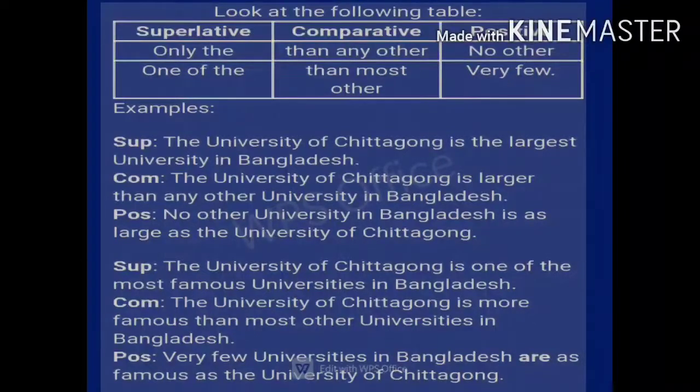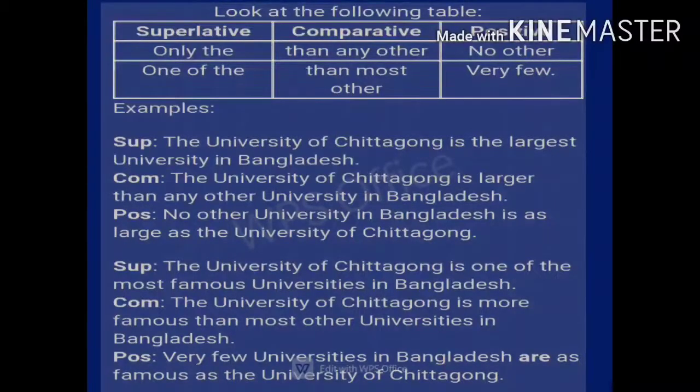Now let's see the positive sentence. No other, as it is shown in the structure in the table here, no other university in Bangladesh is as large as the University of Chittagong. So this is the first set of this table.